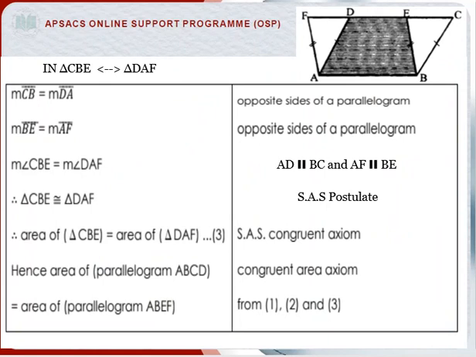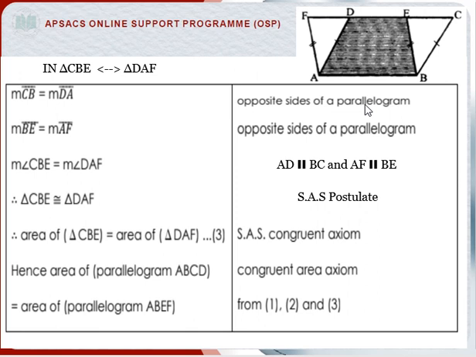The important step of the theorem is to check the correspondence between two triangles. In this theorem, we have two triangles: ADF and BCE. So we start the correspondence between the two triangles. We see that measurement CB is equal to the measurement of DA, and the reason is opposite sides of a parallelogram.